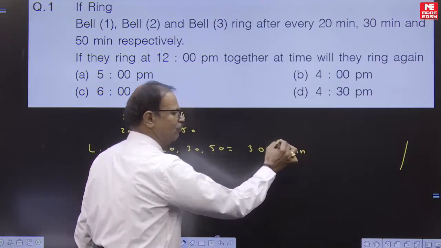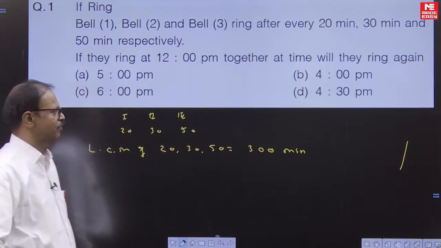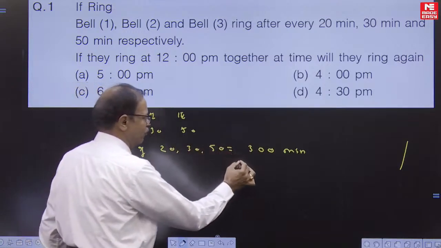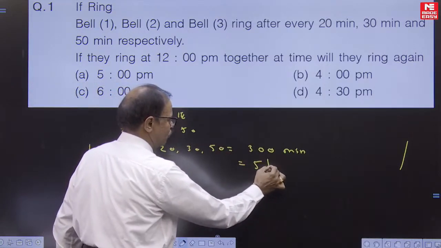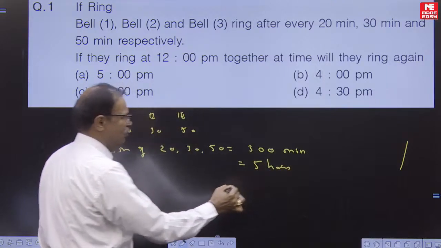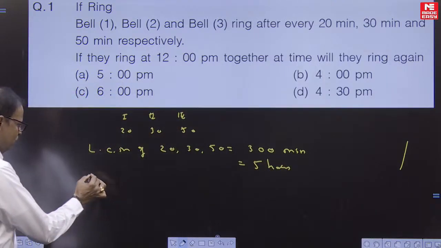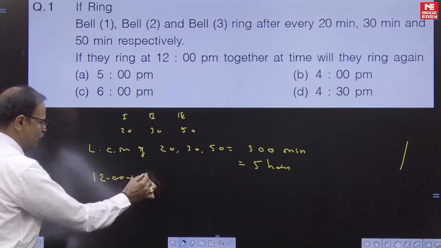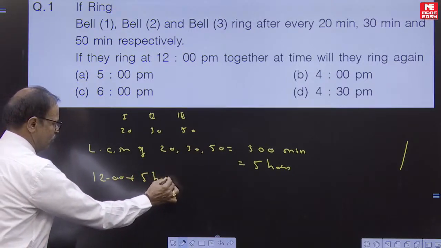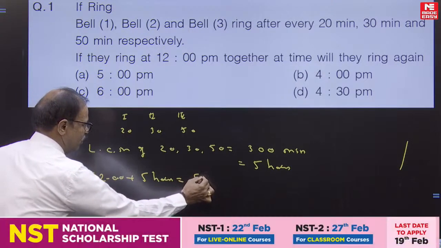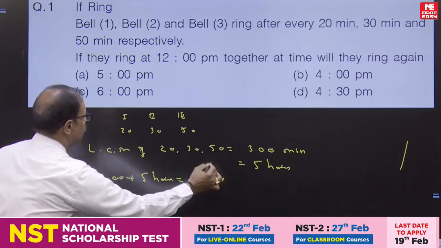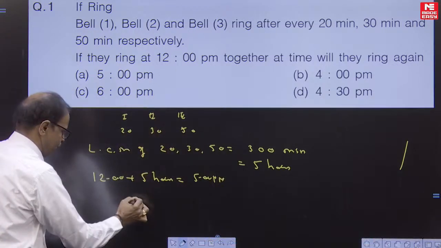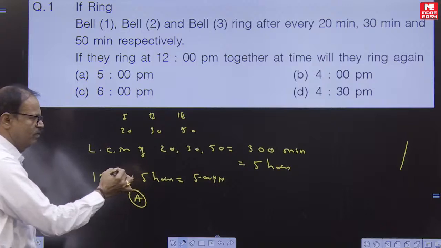That LCM you have to find out using prime numbers. That 300 minutes will be 5 hours. So starting at 12 o'clock, 12 plus 5 hours becomes 5 p.m. According to the given options, A is the answer.